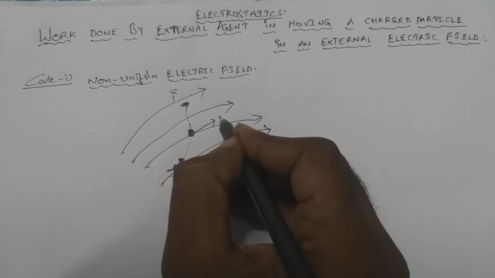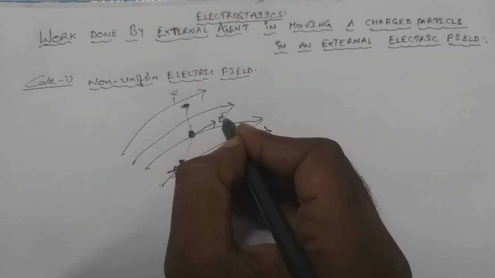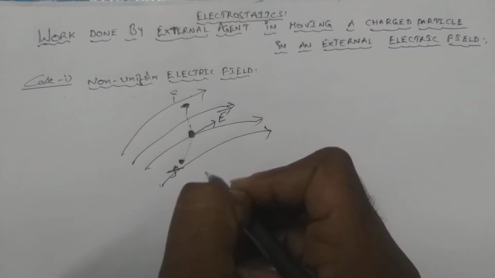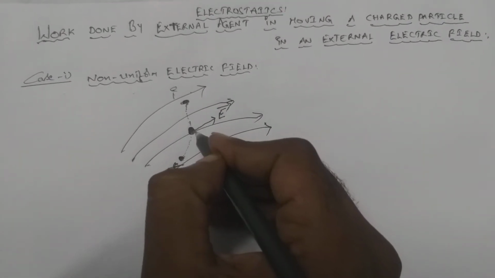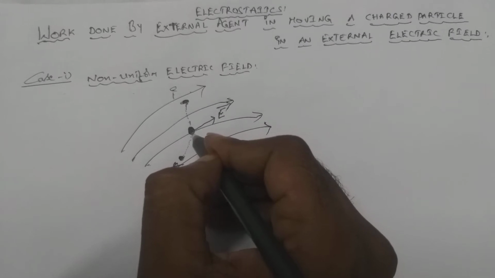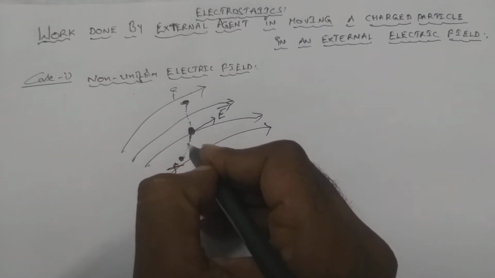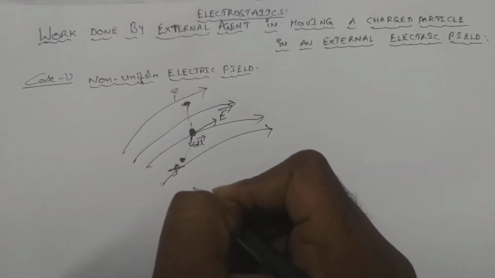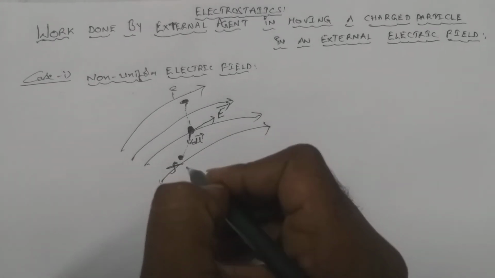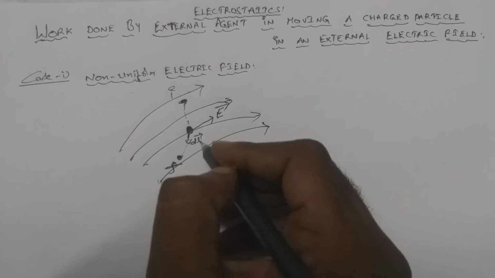Let us suppose the E vector will be in this direction, and this is the path from I to F. And dl vector, a very small displacement vector, will be in this direction, tangential to the path.